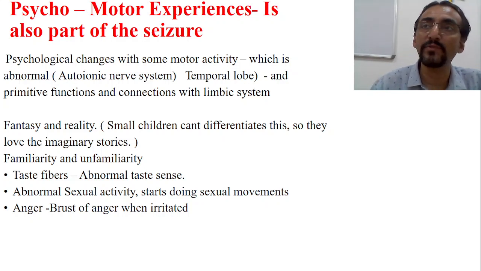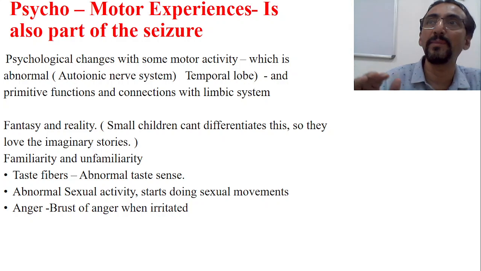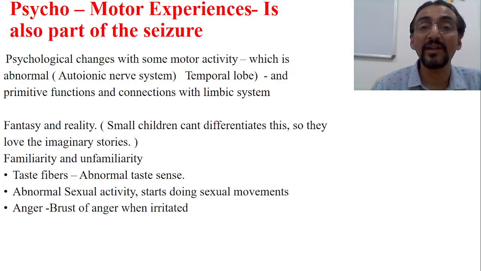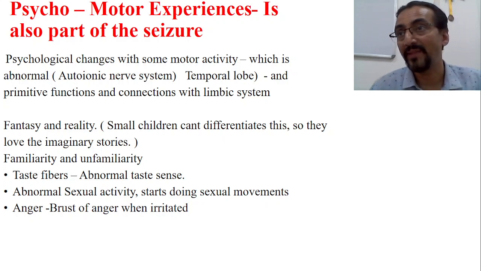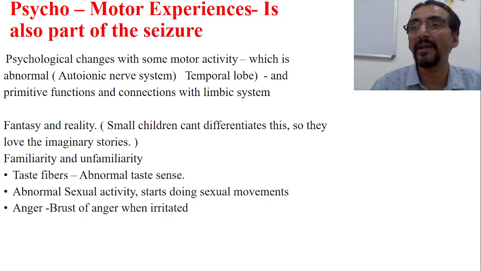But imaginary stories, somebody is flying, somebody is jumping, and all these imaginary stories children like very much, because in children the temporal lobe is on the way of maturation. It is not completely matured, so therefore it still believes in imaginary things. But once you get into the adult stage, your temporal lobe will completely grow, and now it is able to differentiate between fantasy and reality. And so you cannot tell an imaginary story to a 10-year-old boy because he knows what is reality.